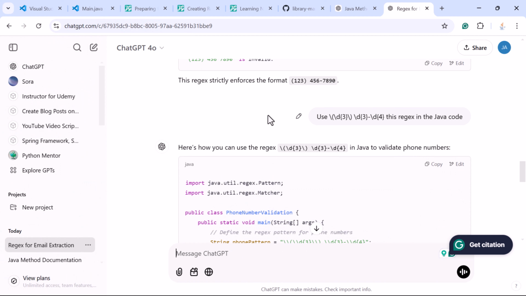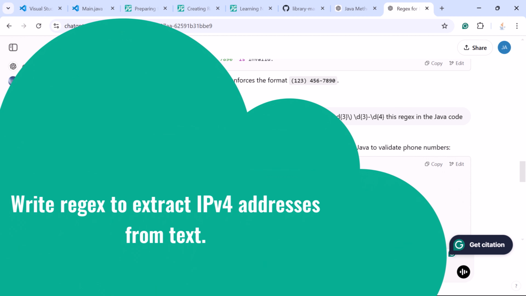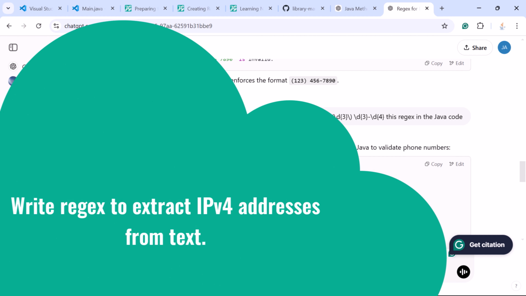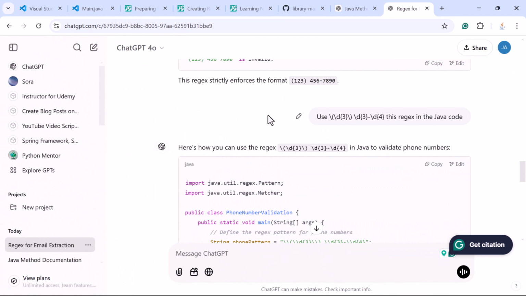Logs can have a huge amount of data, right? So let us see how we can extract the IP addresses from a logs file. In order to do that, we need to write a regular expression to extract the IP addresses from a text. And in order to get the regular expression, we can use ChatGPT. So here let us ask ChatGPT to write the regular expression to extract IP addresses from a text. The text is basically logs. Okay, just hit enter.